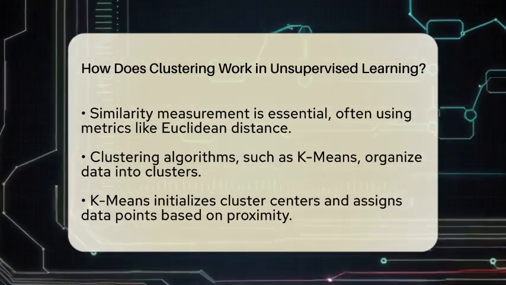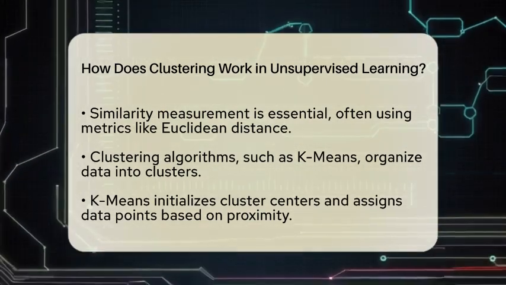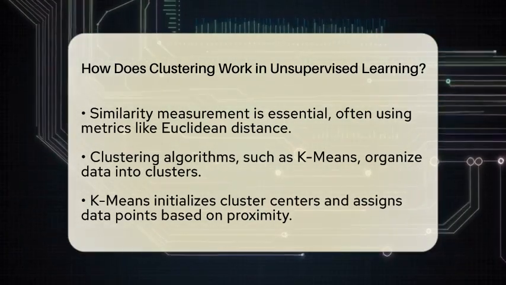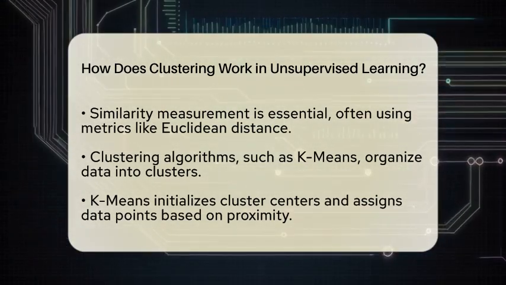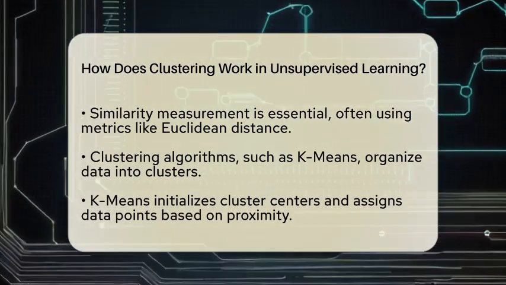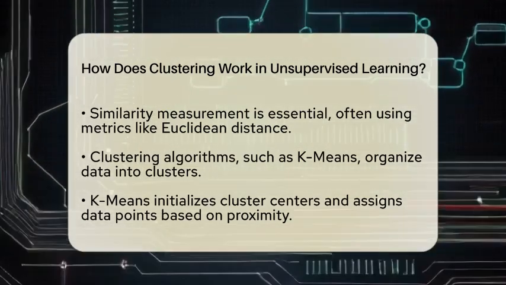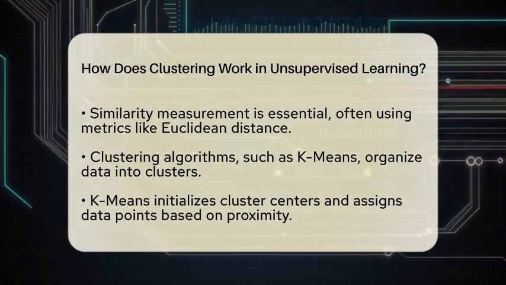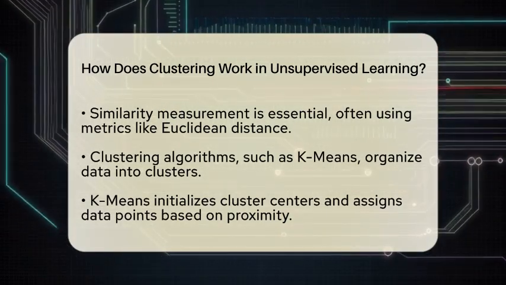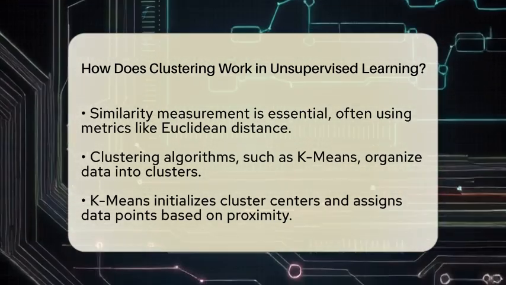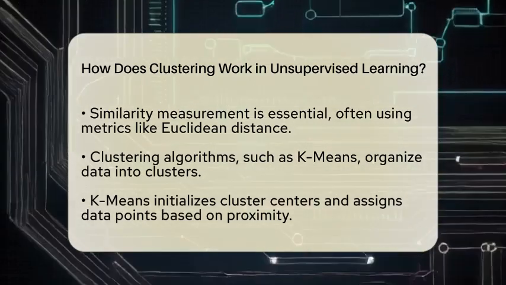Next comes similarity measurement. A metric is chosen to assess how alike or different the data points are. Commonly used distance measures include Euclidean distance. Once the similarity is established, clustering algorithms are applied to organize the data. One popular method is k-means clustering. This algorithm divides the data into a specified number of clusters. It starts by initializing cluster centers and assigns each data point to the nearest center. The centers are then recalculated based on the assigned points, repeating this process until the clusters stabilize.